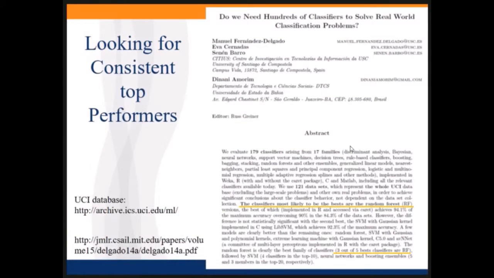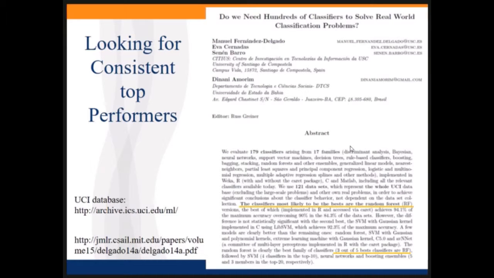Okay, so what we're going to start out with, before we get into this, is a really nice paper that I recommend reading, titled "Do We Need Hundreds of Classifiers to Solve Real-World Problems?" Terrific study here. They used 121 data sets with the whole UCI database, and 179 classifiers from 17 different families. So several different implementations of random forest, several different linear regression, several different quadratic discriminant analysis, all these different families.